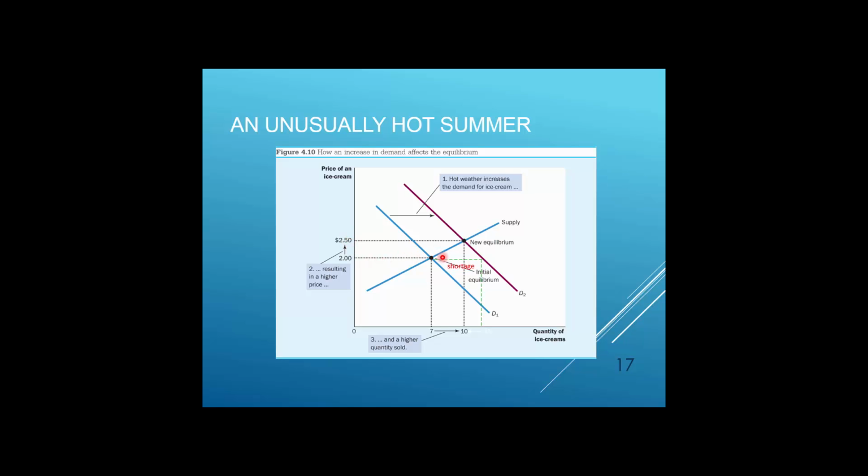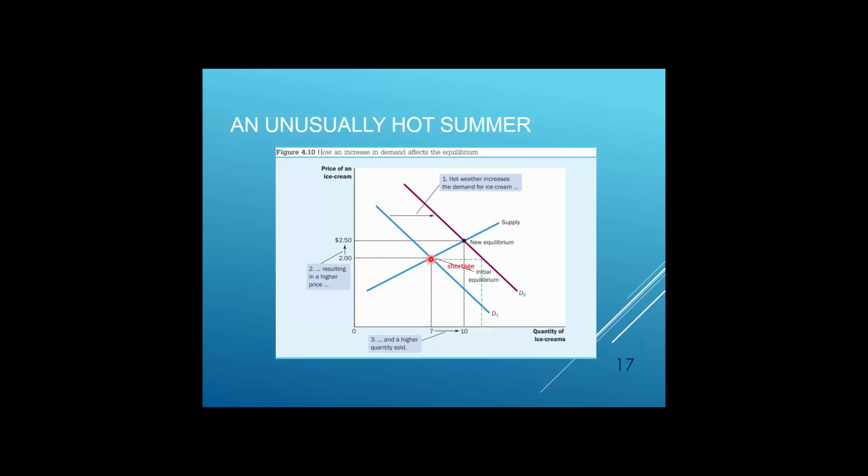Instead, initially we will have a shortage at the initial price because we have increasing demand for ice cream, and in this dot that you could see, you have now higher quantity demanded along the new demand curve D2, but at the same time we have still the same quantity supply. There is not enough of ice creams on the market, and as we discussed before, you will have a change in the price.